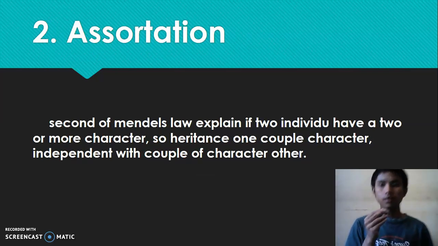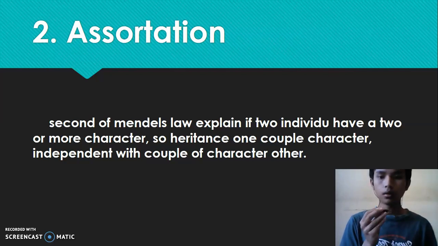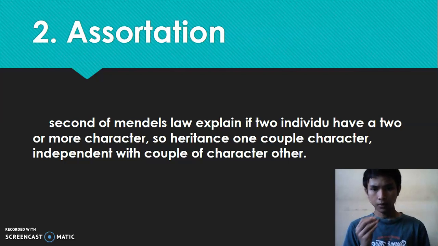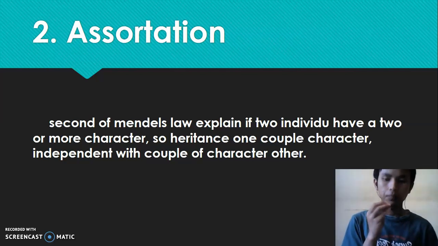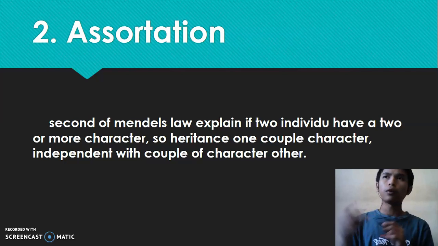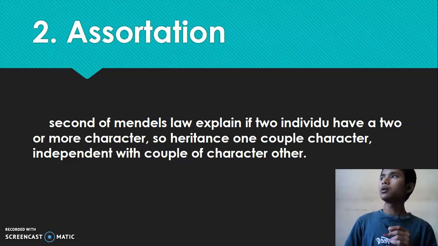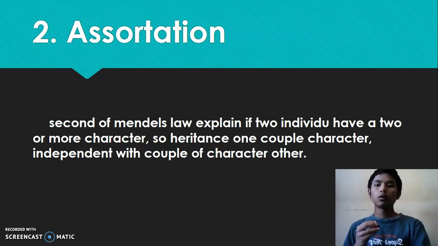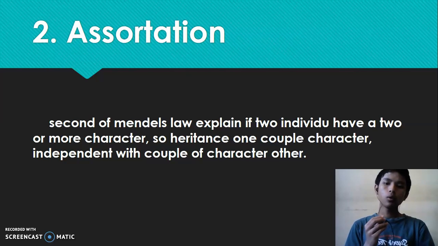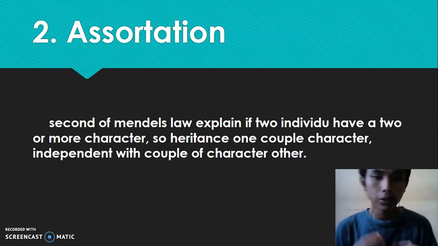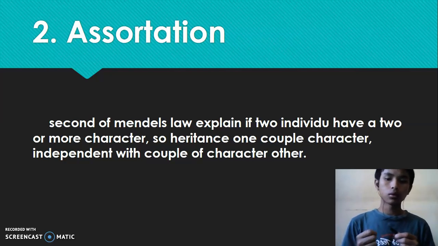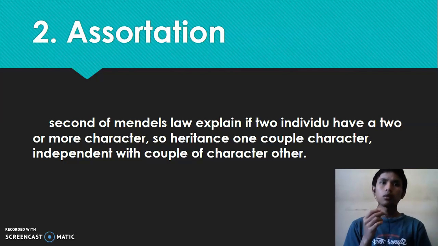The next is sortation. The second law of Mendel explains that if two individuals have two or more characters, the inheritance of one couple of characters is independent of another couple of characters. This law tells that if two individuals have two different characters, their son will inherit two different characters. Because they have two characters, there are two gene codes.